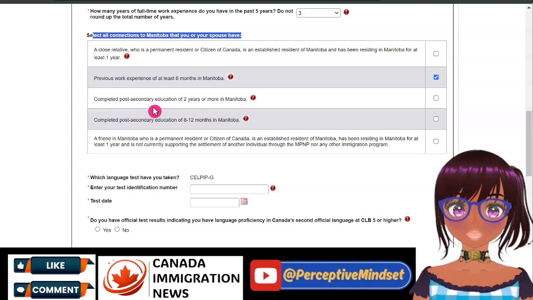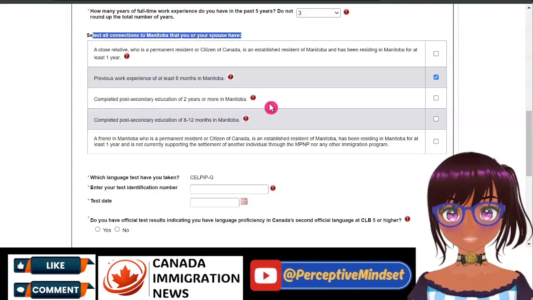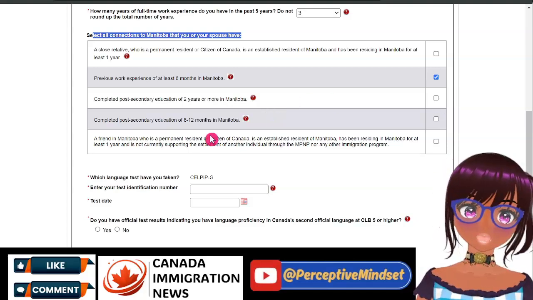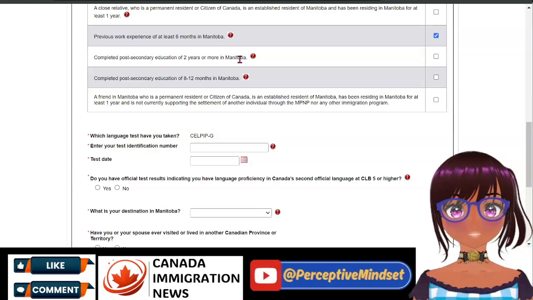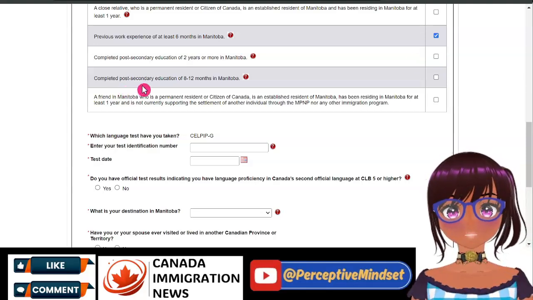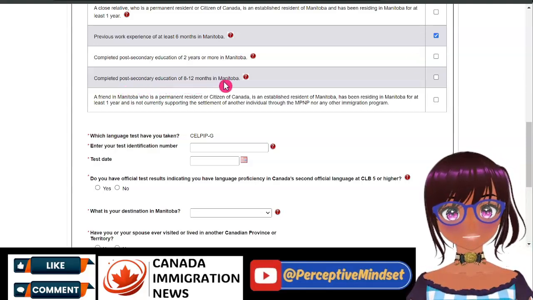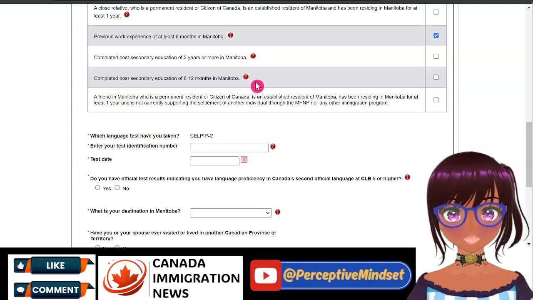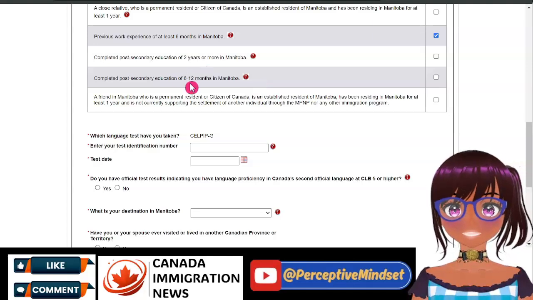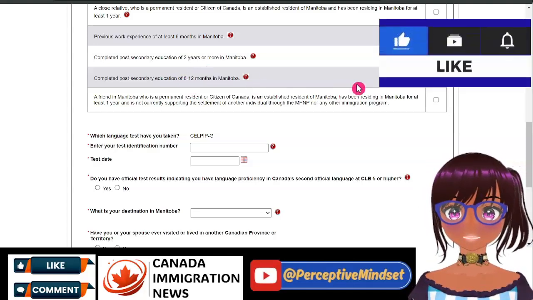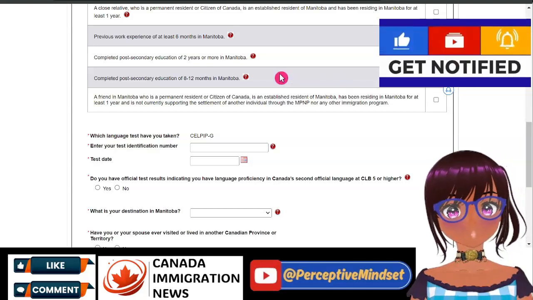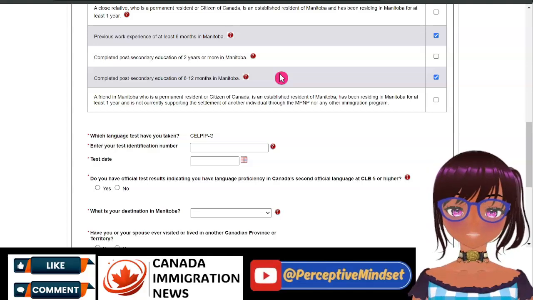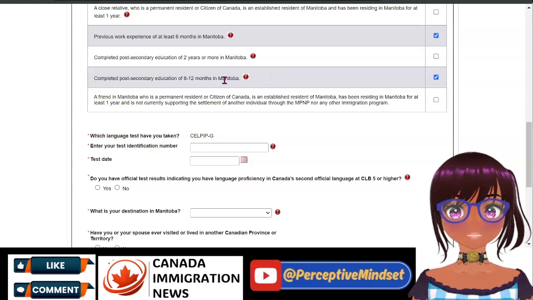Completed post-secondary education of 2 years or more. If you did not study for 2 years or more, then you can ignore that one. If yes, then you can check. Completed post-secondary education of 8 to 12 months in Manitoba. Now, there are some persons who may have studied for, say, 16 months. Anything less than 2 years, you have to still select this one, even if you, say, for example, studied for 14 months, 15 or even 16 months. It's still less than 2 years, so you have to select this one.